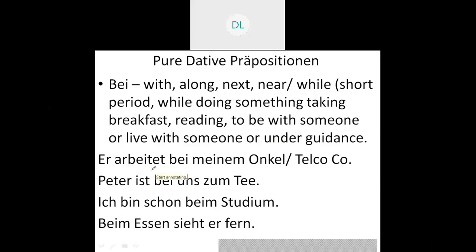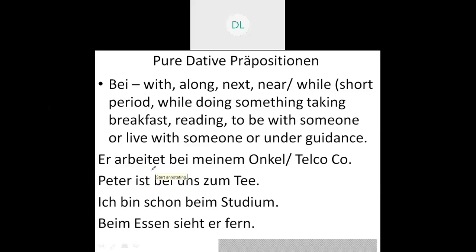The first one is the meaning of bei, that is with. But when I come up with the meaning that is with, don't get confused with the earlier one, that is mit. Mit is used when you both are at the same position, when you are in companionship. But when I say bei, that is with, where one is junior or under the guidance of, in that case I'll be using bei.